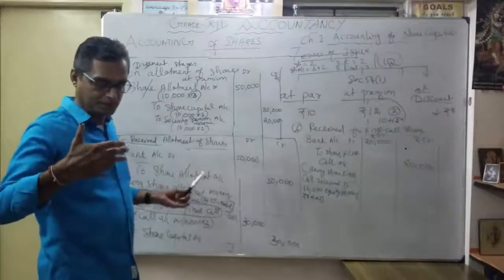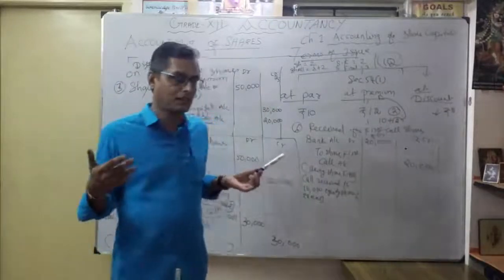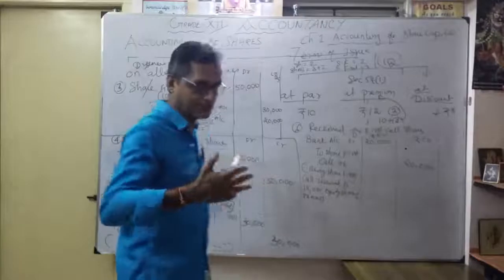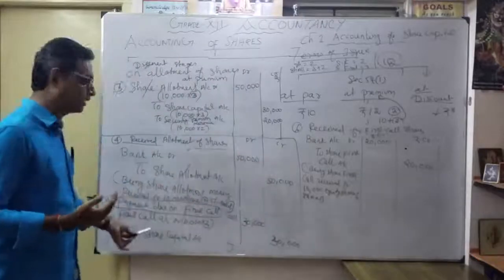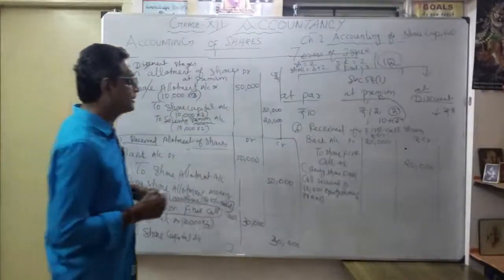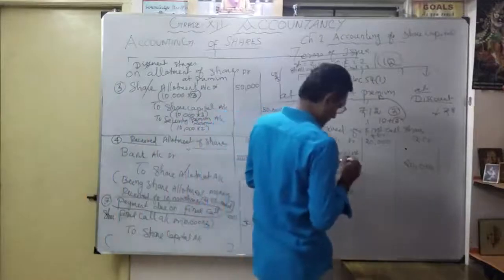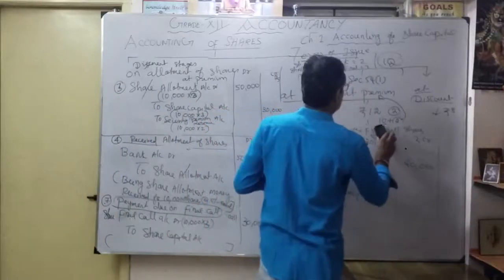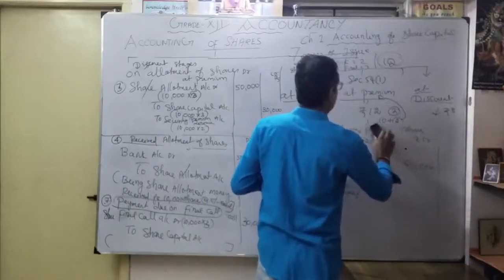Whenever, maximum 2 calls, first call, second call, or sometimes only 1 call. Okay, here I am just discussing the example. This is the due entry. So okay, what is the payment entry? Again, received. Here final call. I'll change it here. Final call.